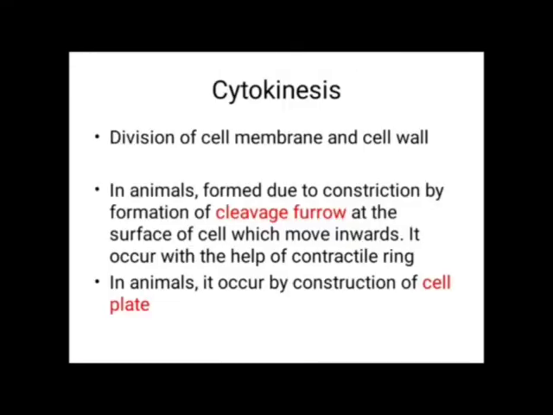Then as I told, after the telophase there is cytokinesis. What do you mean by cytokinesis? It is the formation of a cell membrane and the cell wall divides. In animal cells there is a cleavage furrow, and in plant cells there is the formation of a cell plate.